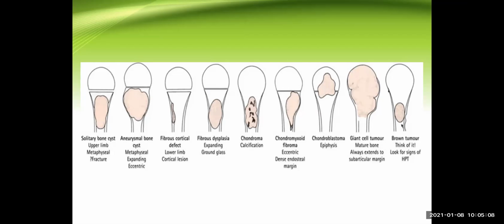But what happens to the bone? That is the important point. Now, that area of the bone is eroded, so there will be some reaction in the bone. Because of that reaction, a brown tumor is formed. It is not exactly a tumor, it is a tumor-like condition. You can understand it like this. So this can be asked as an MCQ in different exams. It is a feature of hyperparathyroidism.